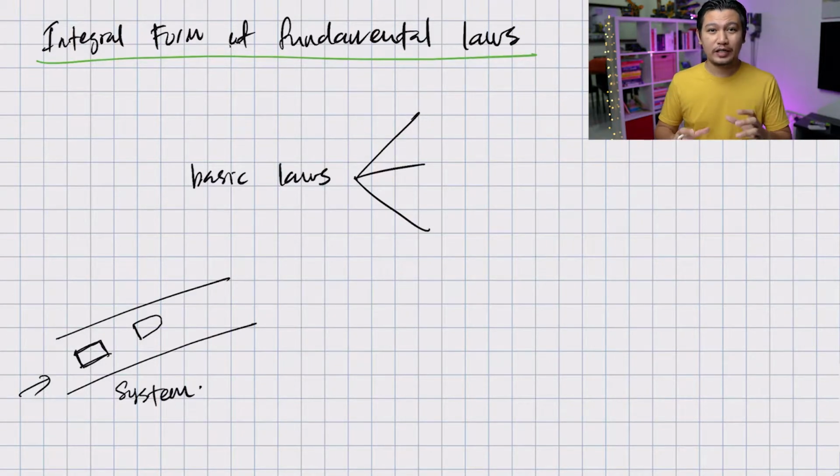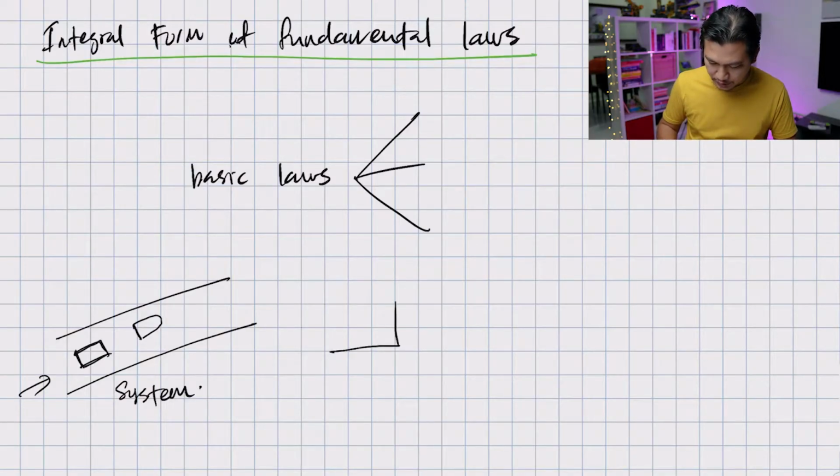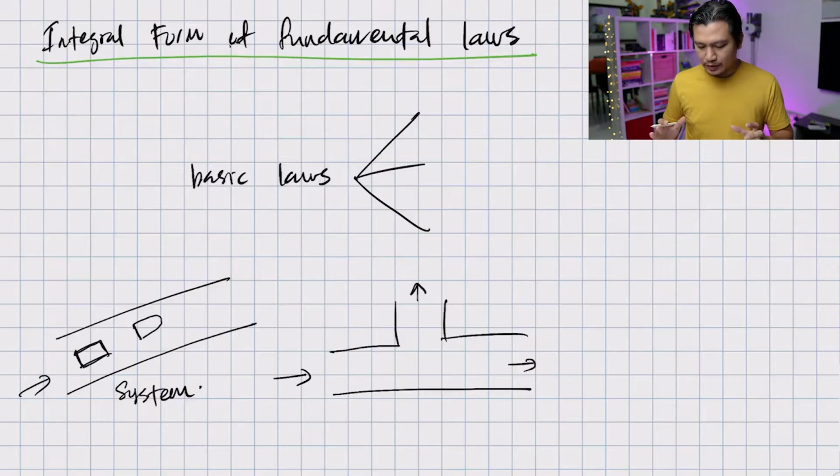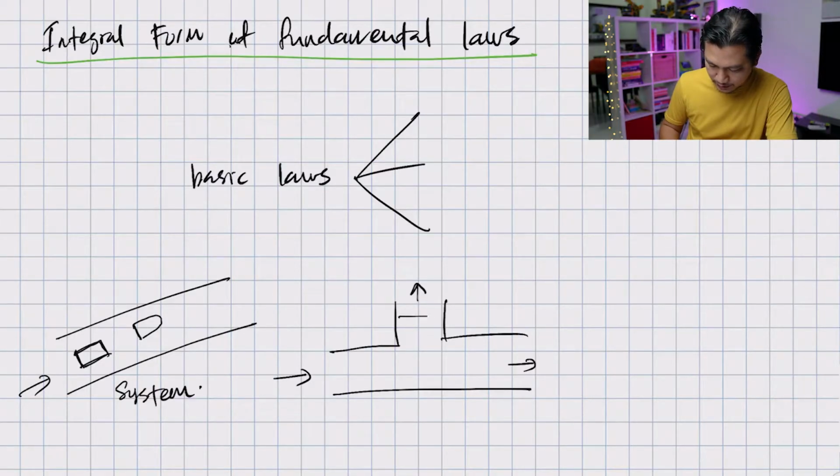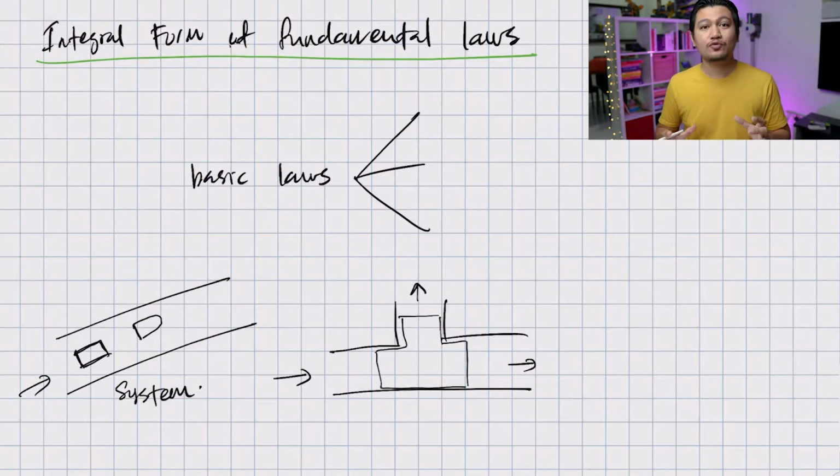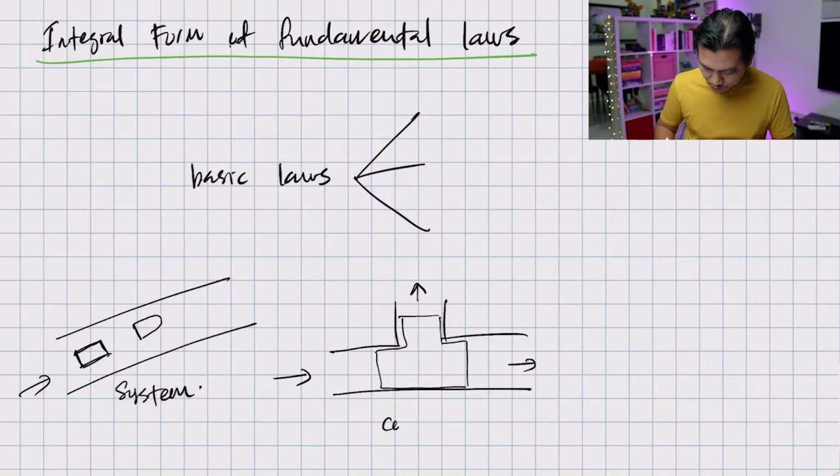A volume, however, is a region that is fixed in space. For example, if you have this junction like this, and you have a flow coming in from the left and it goes out to the right and upward, you can define a volume that is here, if you just want to study the junction. So a volume is fixed in space, and this is called control volume. And the boundary that defines control volume is called control surface.